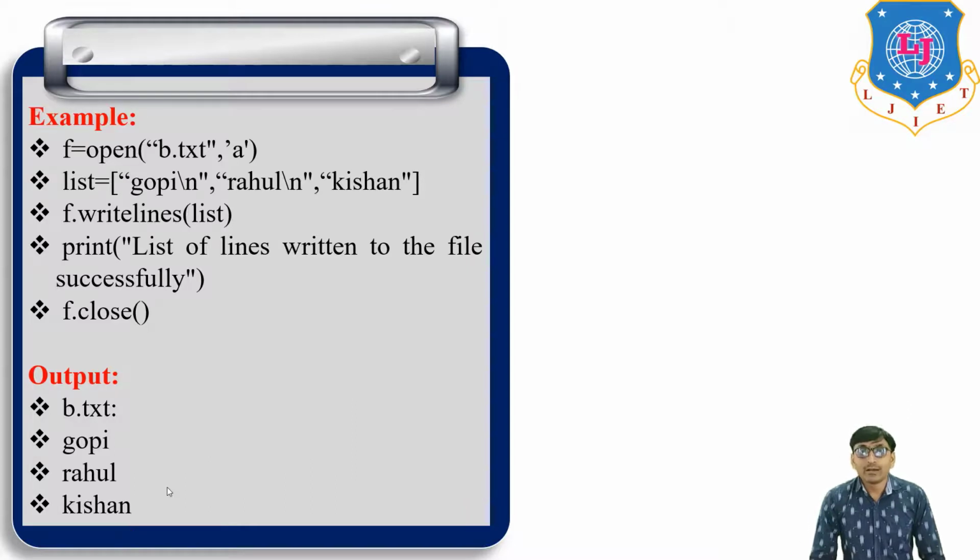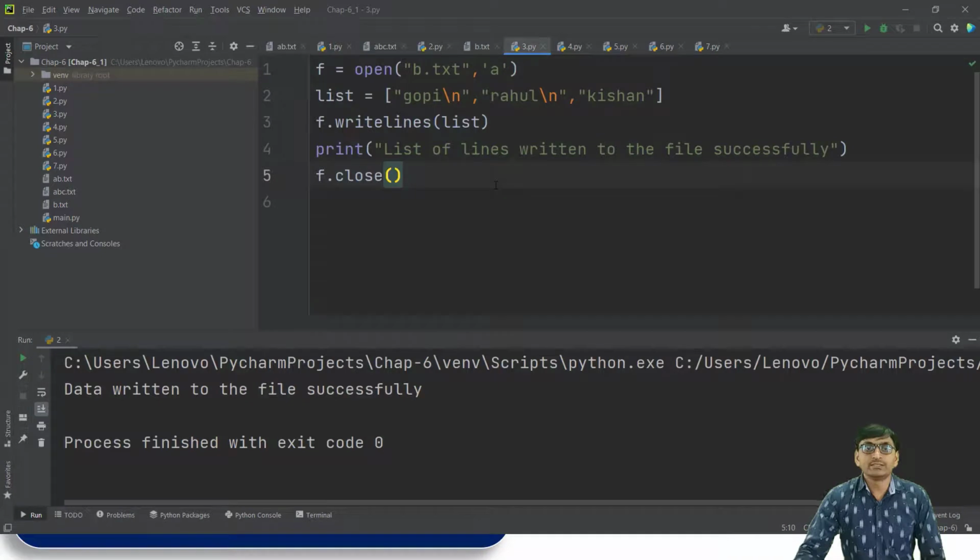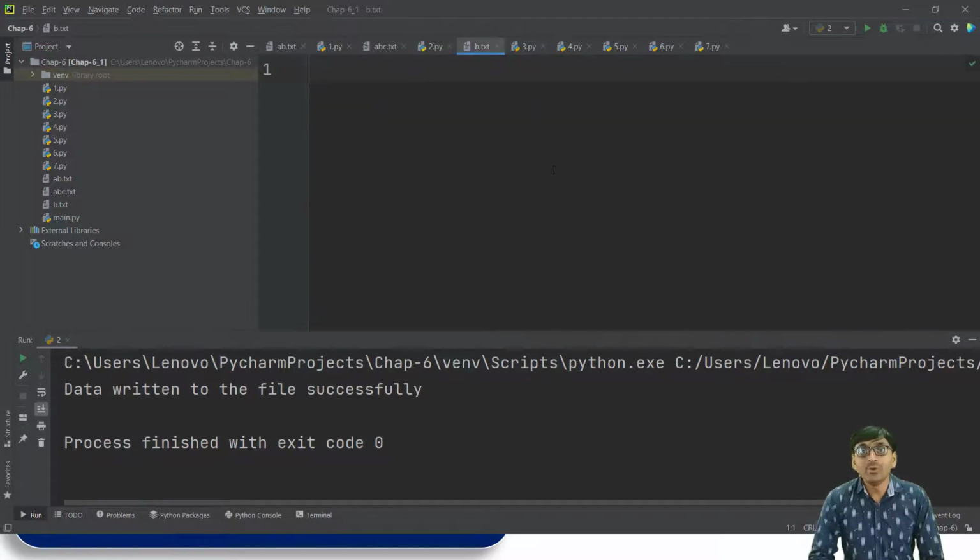Okay. Now this same program we run in PyCharm. So f is equal to open b.txt a, then list, then f dot writelines, same program. But before starting this program, this is the b.txt file and no content is present in this file.